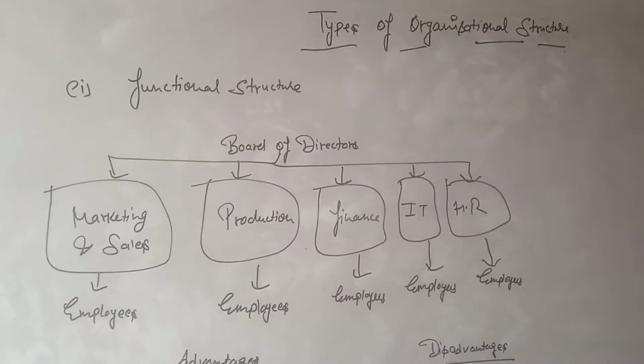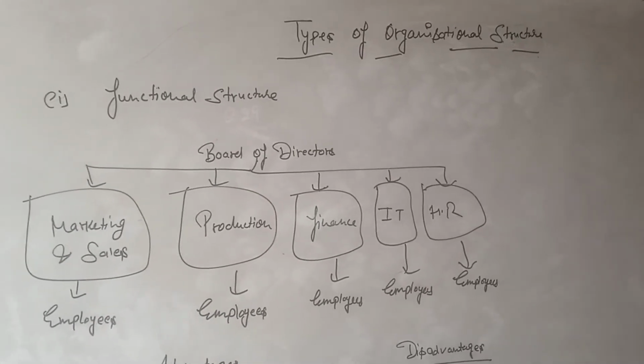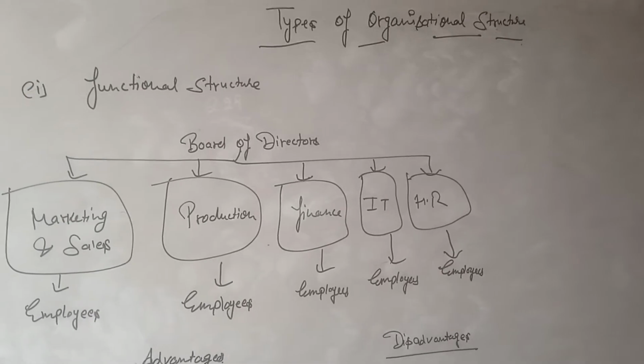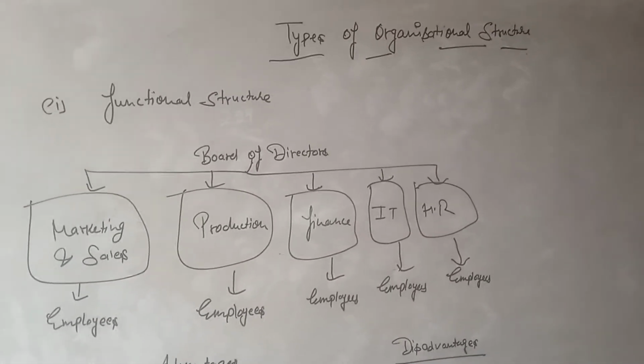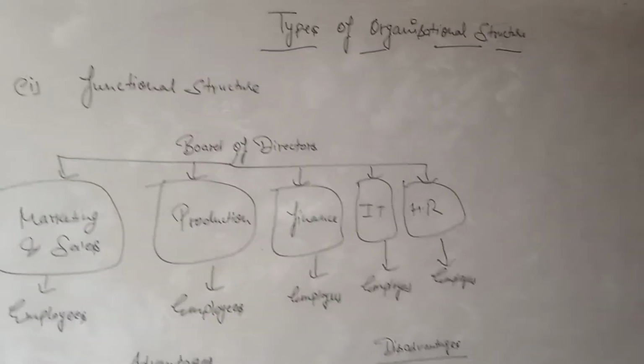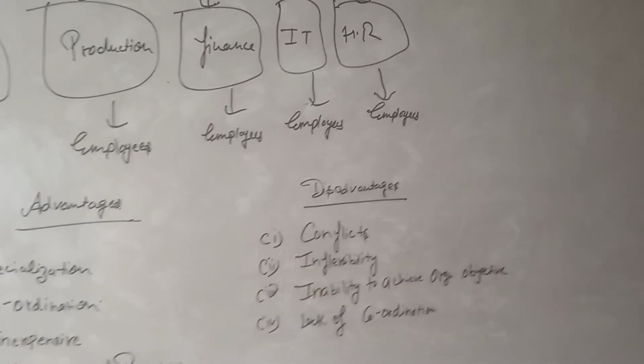Basically, there are two types of organizational structure which are followed in companies. The first one is functional structure and the second one is divisional structure. Today we will discuss only functional structure. So firstly we should know about the functional structure. Let me tell you about it.